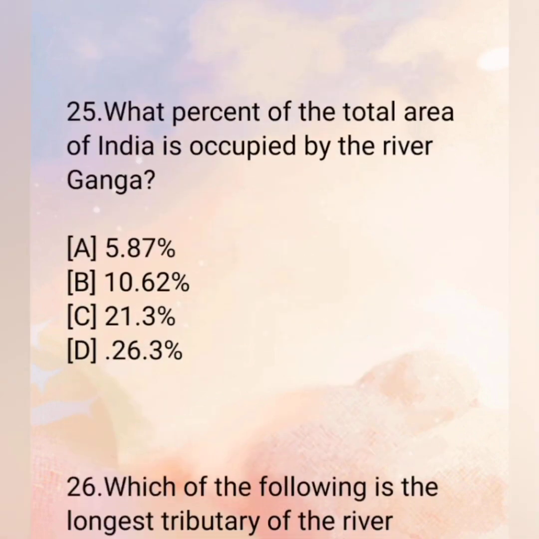25th. What percent of the total area of India is occupied by the river Ganga? A. 5.87%, B. 10.62%, C. 21.3%, D. 26.3%. The correct answer is D. 26.3%.